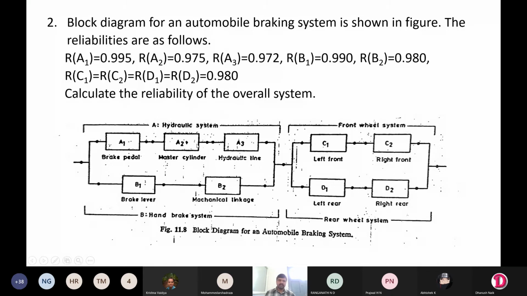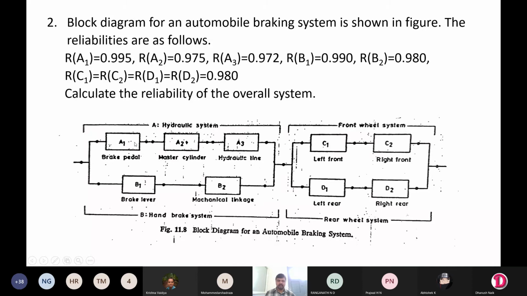You can consider it as either the braking system of a car or any other automobile. This consists of a hydraulic system, then handbrake system, then front wheel and rear wheel system. These are the sub assemblies inside this braking system. Now we can see how these three parts are connected: brake pedal, master cylinder, hydraulic line. So A1, A2, A3 are connected in series or parallel? Series. These three are connected in series.